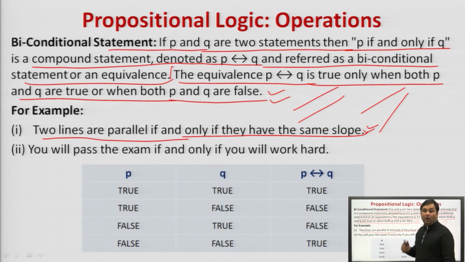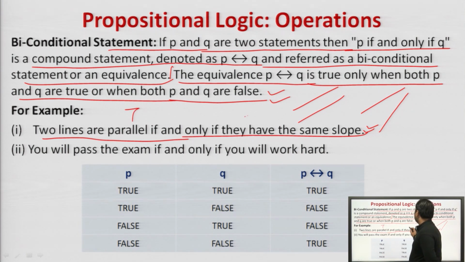If both statements are true, then it is true. If both statements are false, then it is true. Otherwise, if one statement is true and the other is false, or one is false and the other is true, it will return false only.